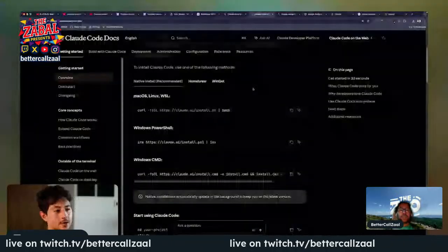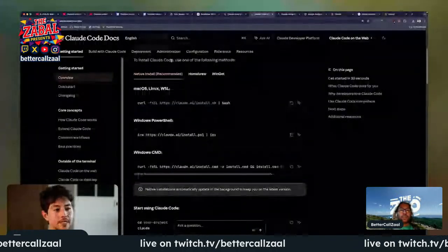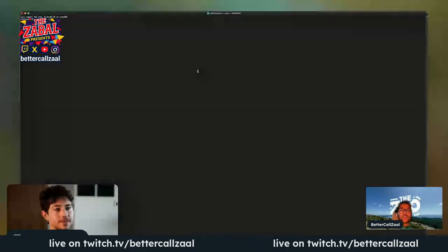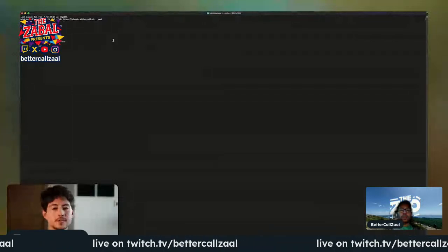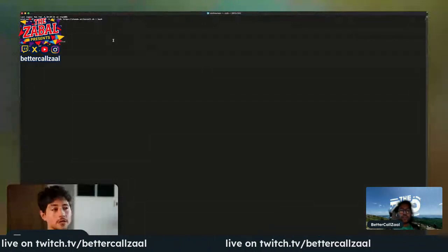From here on out, all you have to do is copy over the command that it gives us. Because we want a native install, and I'm on macOS, I'm just going to copy over this command. I also click this little button over here, and then I'll tab back. I'm then going to paste it in and press enter. From here on out, a bunch of complicated things are going to occur. If you don't already have it installed, it may take a little bit longer, but now we're good to go. Claude Code is installed on our computer.